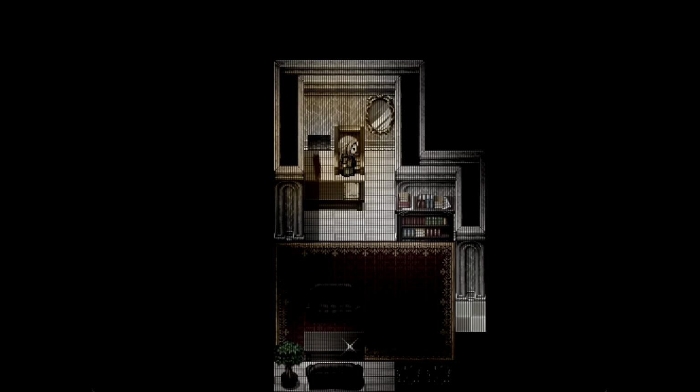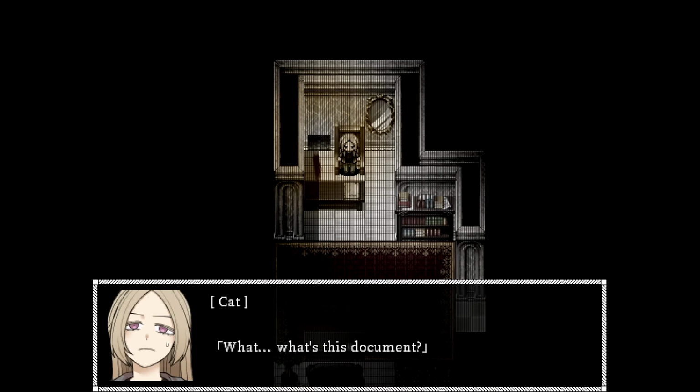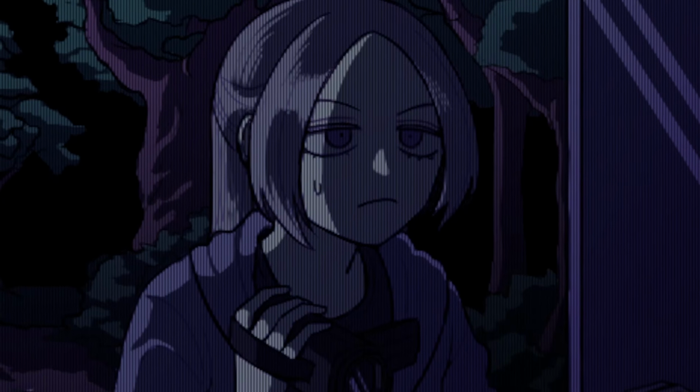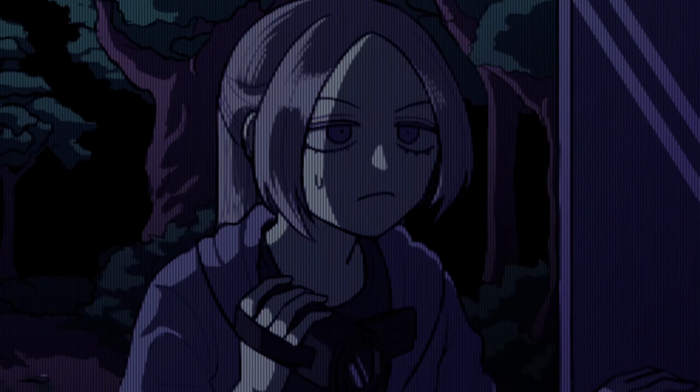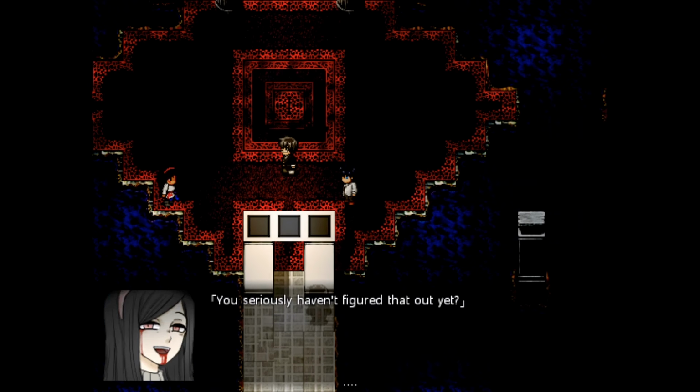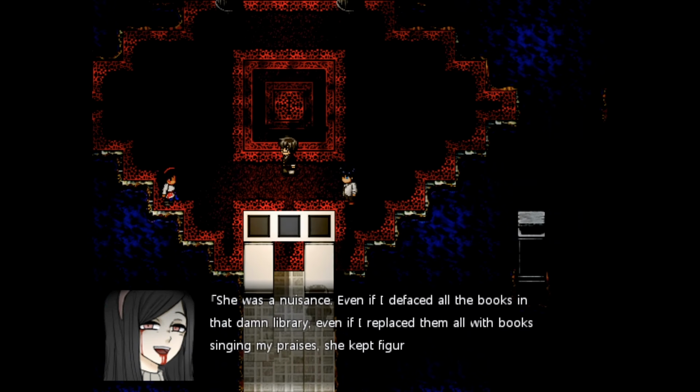Luckily, some idiot cult found a book and summoned it, thinking that the creature was some kind of god. The creature realized that it could use this opportunity to leave the dungeon maze, so it killed off all the cultists and made the place its own. Now, call it bad luck or coincidence, but the girl from Stygian has a little sister, and since the creature possessed the sister and used her as a host in the past, this makes the girl in Cat in the Box a great candidate for the next host.